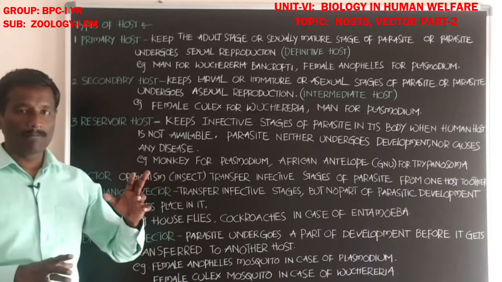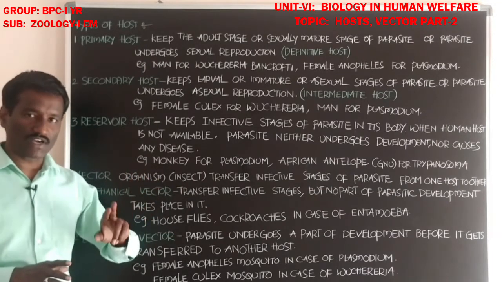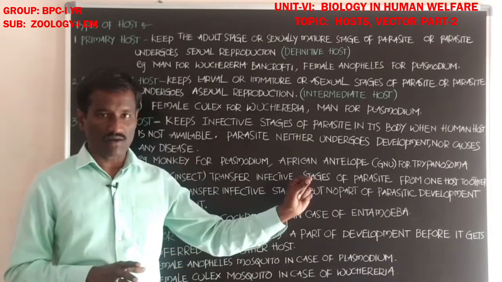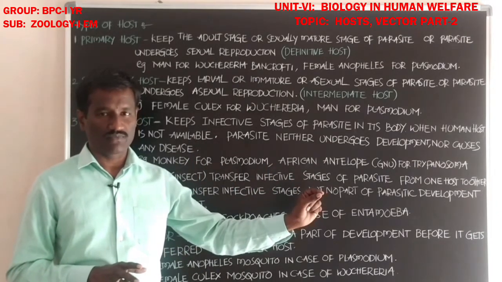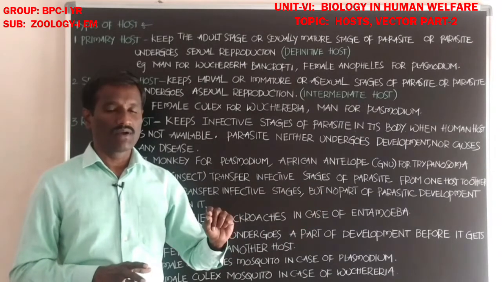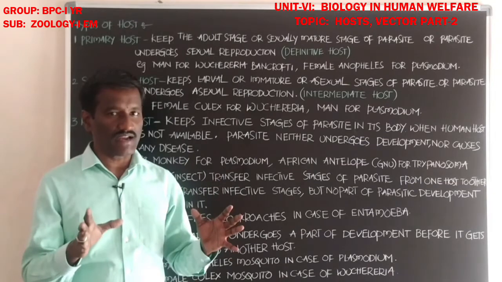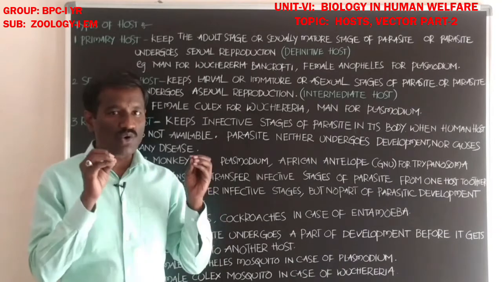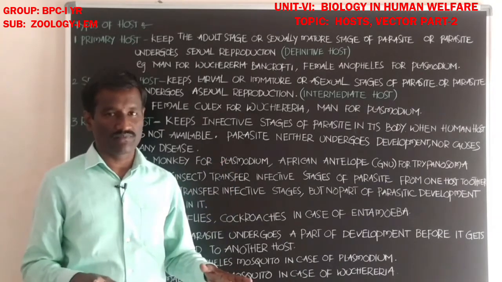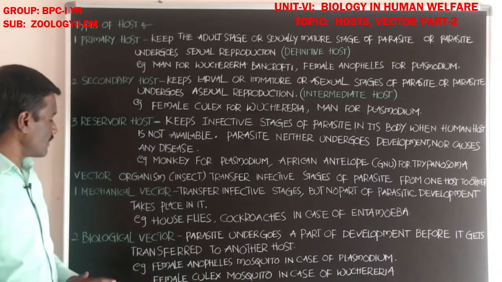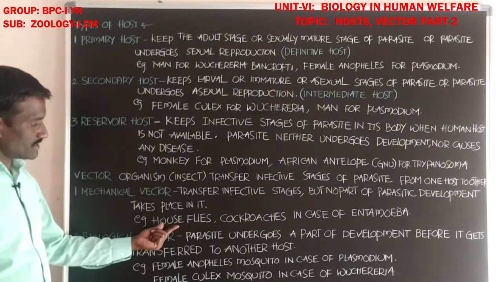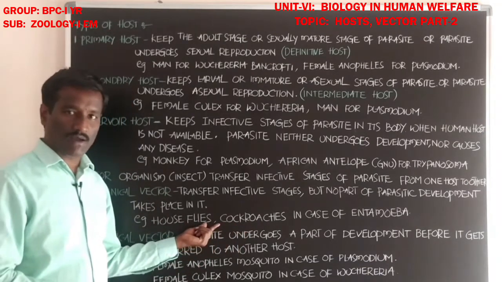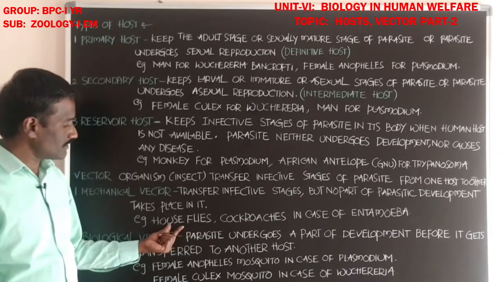The mechanical vector transfers the infective stages from one host to another, from one animal to another animal, but the parasite does not undergo any development during transfer. Houseflies and cockroaches are both animals belonging to phylum Arthropoda, class Insecta.